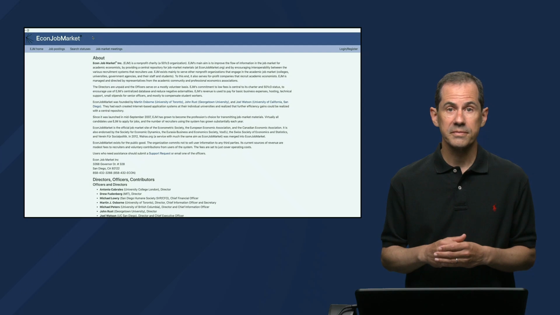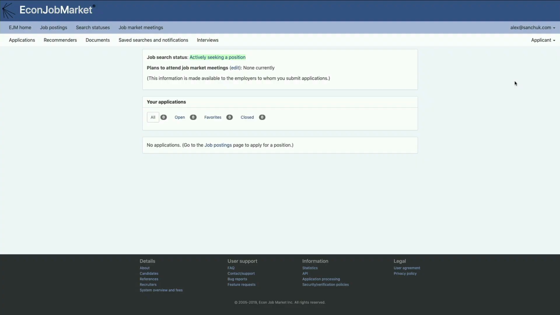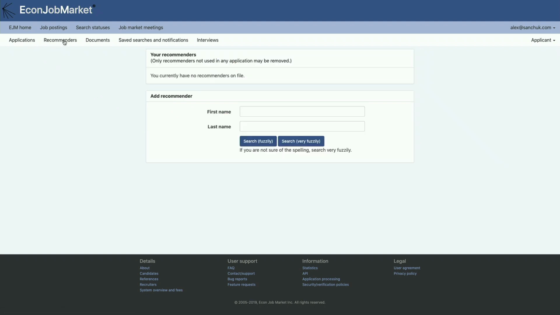system. I'm now going to walk you through the process of selecting a recommender. Here we have the Econ Job Market website, and I'm logged in as an applicant named Alex Sanchuk. This is a fictitious name, and all the names you're going to see here are fictitious. I'm on the home page for a candidate. I'm going to go up here to the taskbar and select recommenders.